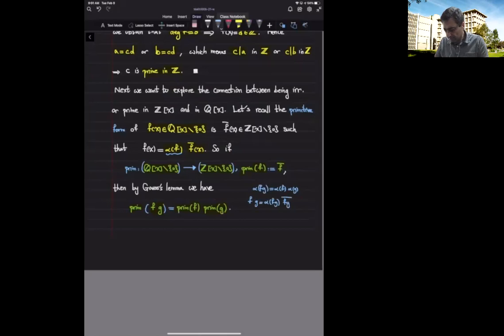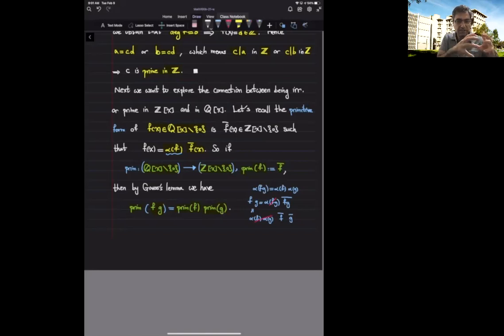But at the same time, it is equal to the content of f times the content of g times f bar times g bar. So these two cancel out, and we end up getting that the primitive form of f times g is the product of the primitive forms of f and g.